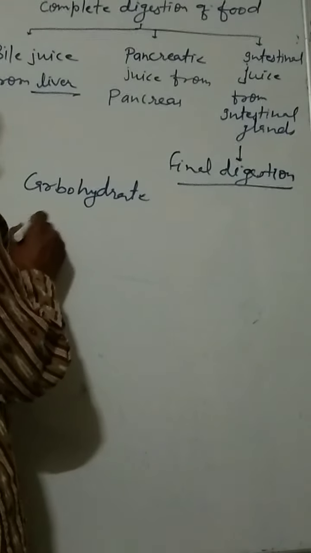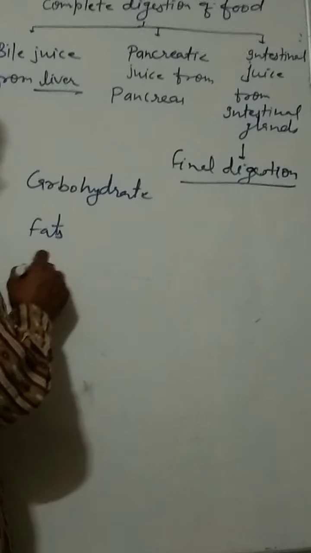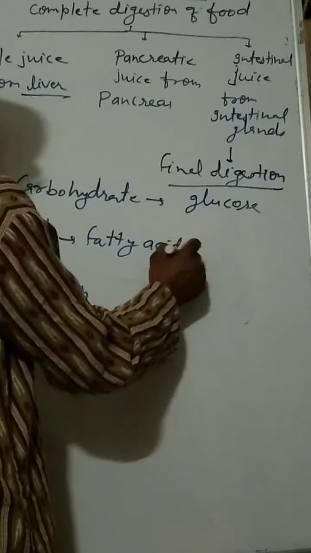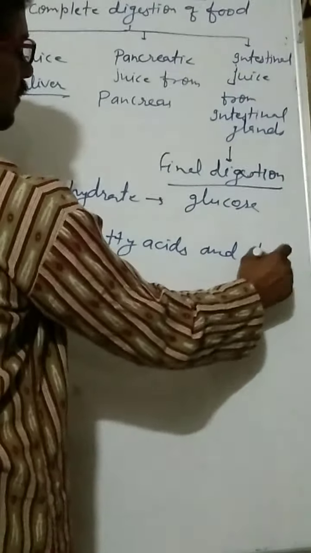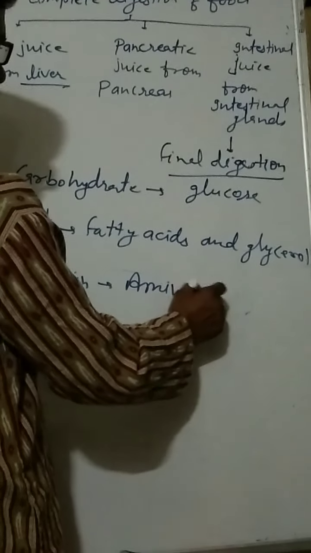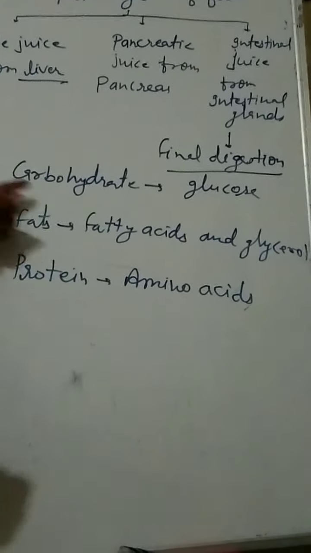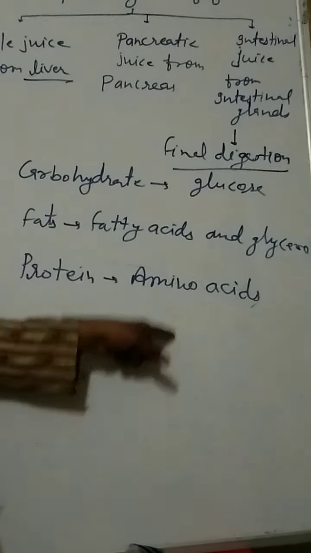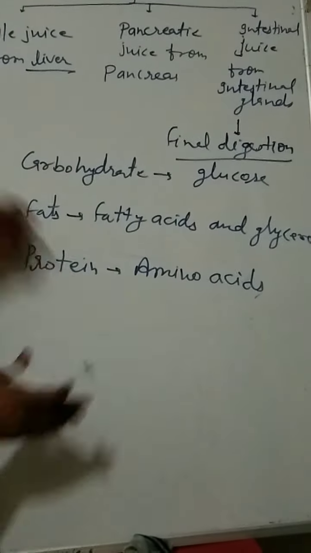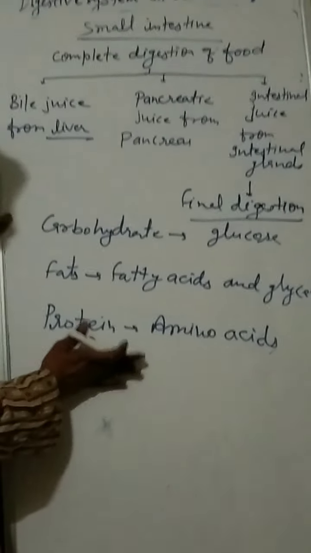carbohydrate, fat and protein. Carbohydrate is digested finally into glucose, fat into fatty acids and glycerol, and protein into amino acids. So these are the final products of the digestion: carbohydrate into glucose, fat into fatty acid and glycerol, protein into amino acids. So this is the final digestion. Okay.